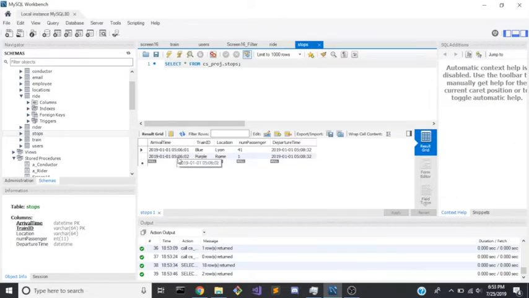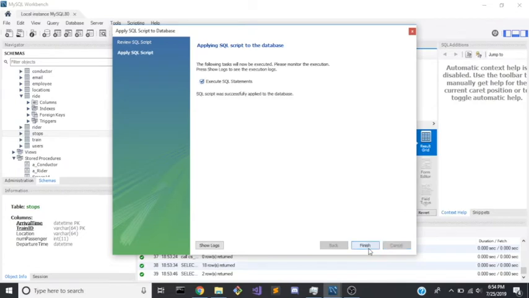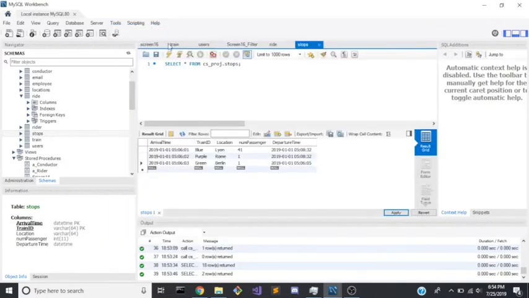We can go ahead and try to manipulate this by adding a false stop at Berlin. Let's see what happens if we can fool the system. That seems to have succeeded.